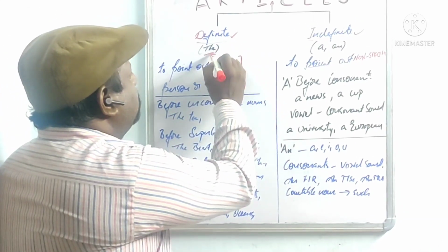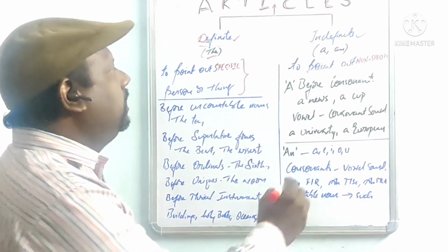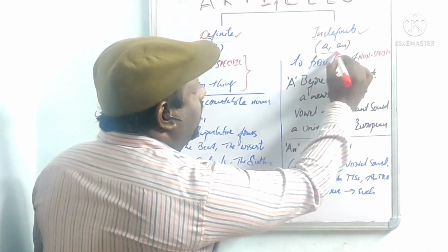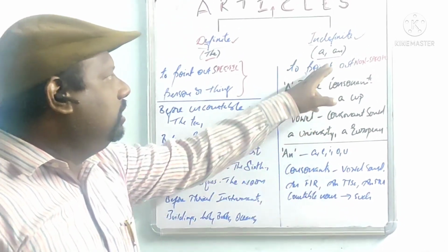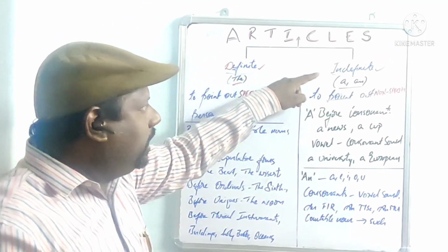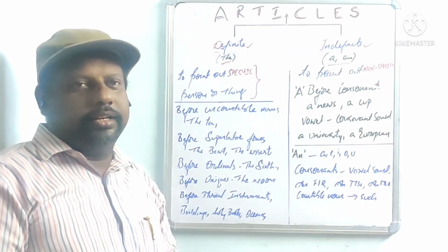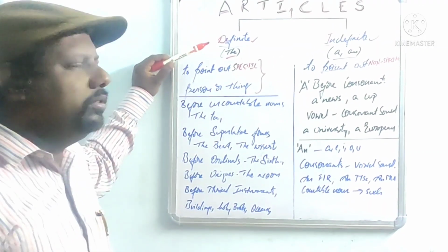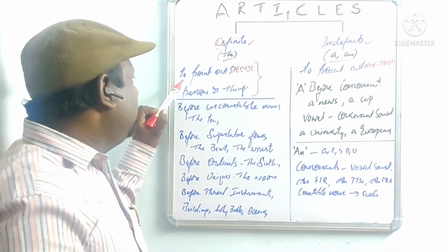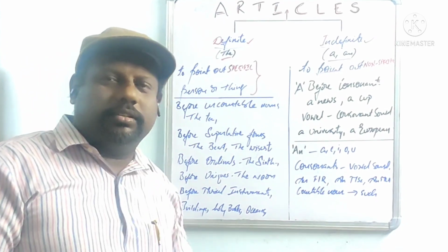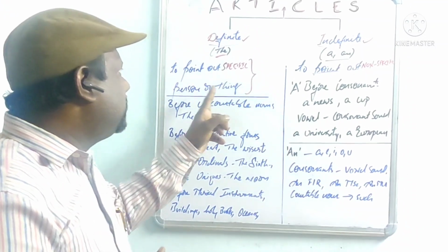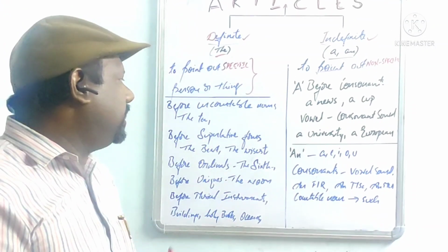Definite article is represented with the word "the", and indefinite article with "a" or "an". Okay? Now, what does the definite article point out? To point out a specific person or thing. What is a definite article, in the sense? To point out or project a specific person or thing, we can use definite articles.